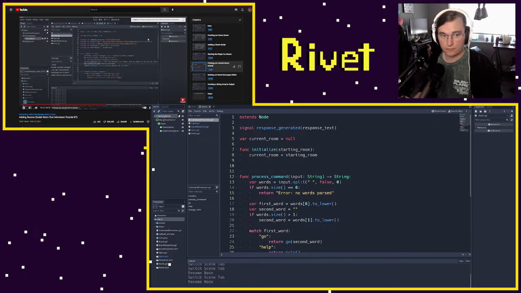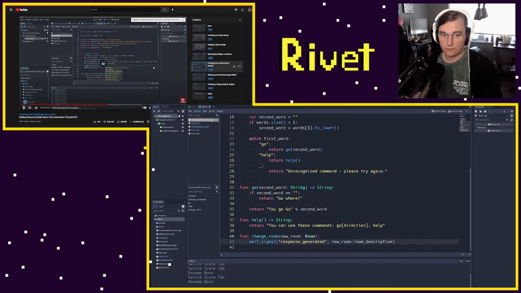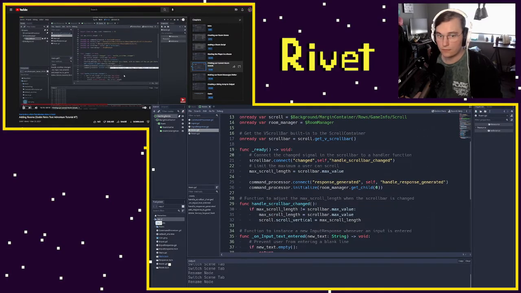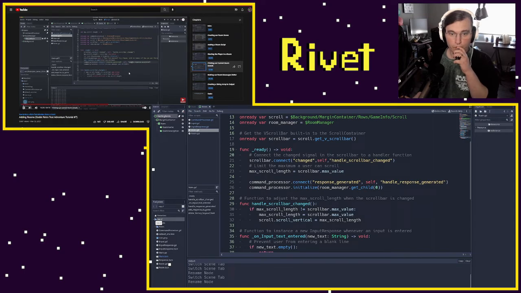And so what we can do here on our game is actually connect to our command processor. So we can say command processor.connect, response generated. We'll say self, and we'll say handle response generated. So we are going to need to add this handle response generated function that responds to the signal somewhere in our game script.